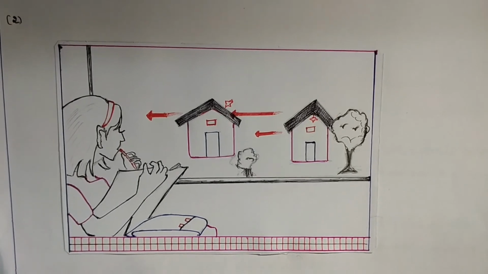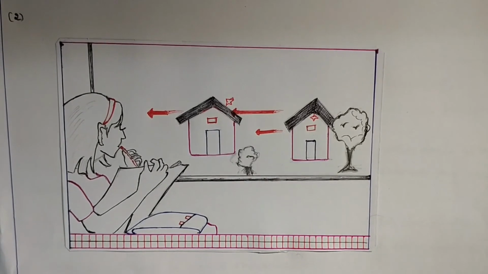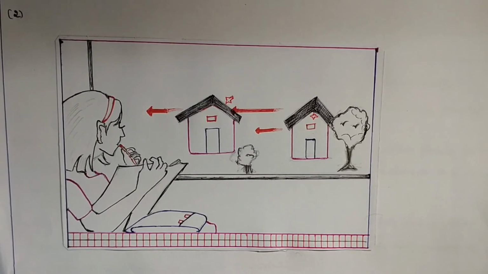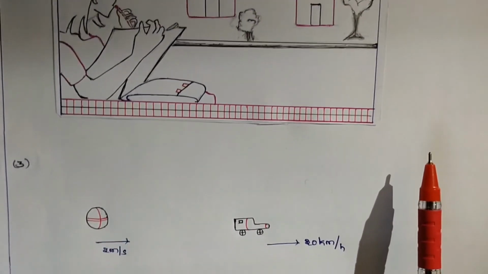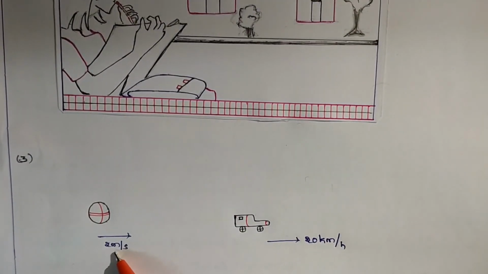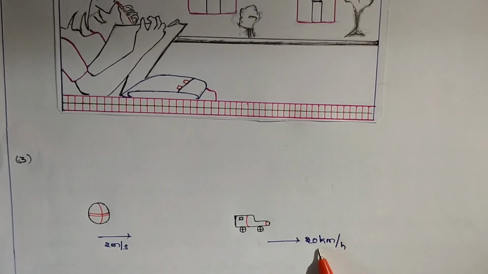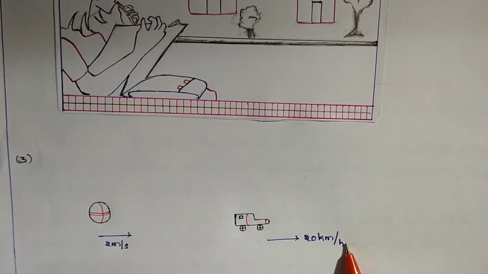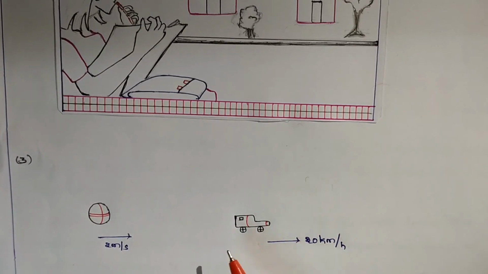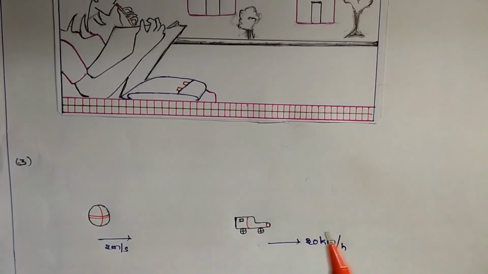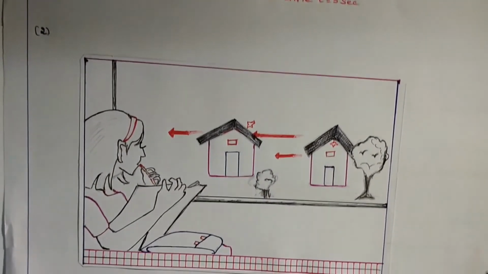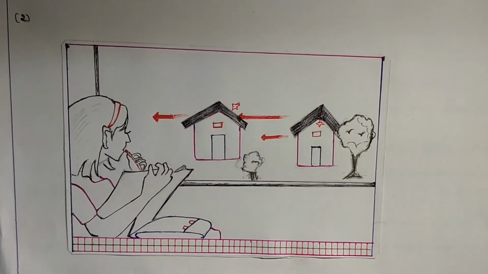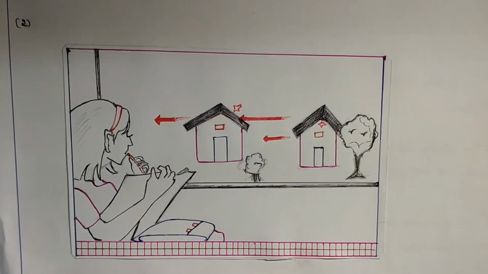Another question is, if we compare the motion of two objects, how can we compare? Here, the ball is moving at 2 meter per second and this vehicle is moving at 20 kilometer per hour. So how can we compare the motion of these two objects?